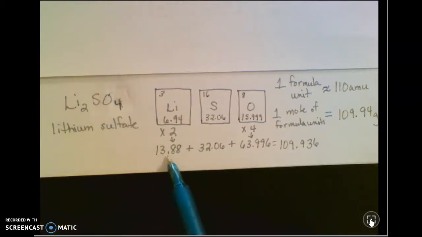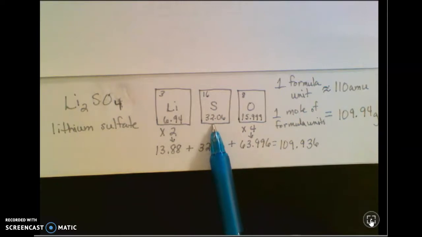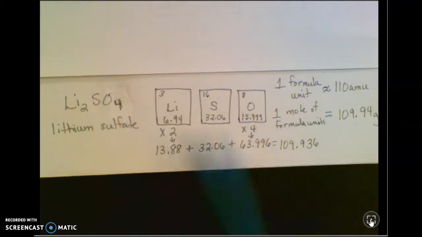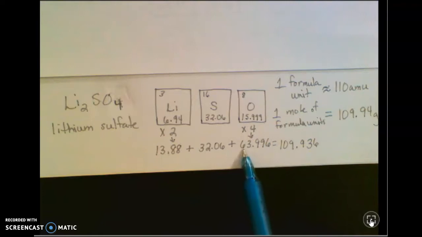So that's really 13.8 units of mass. So I've just multiplied that by 2. I only have 1 sulfur, so I just bring that number down. It's times 1. I have 4 oxygens, so I multiply 15.999 by 4 to get this number, and then I just add those up to get 109.936.